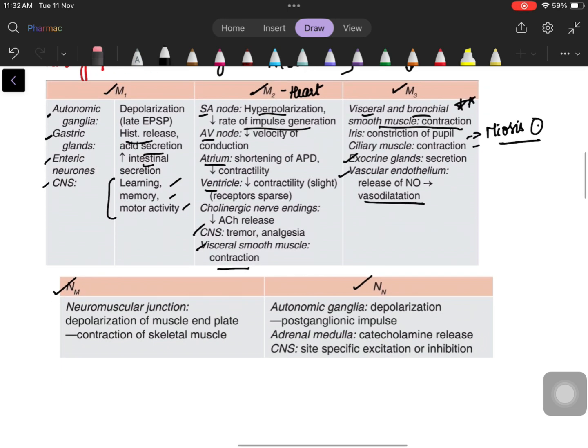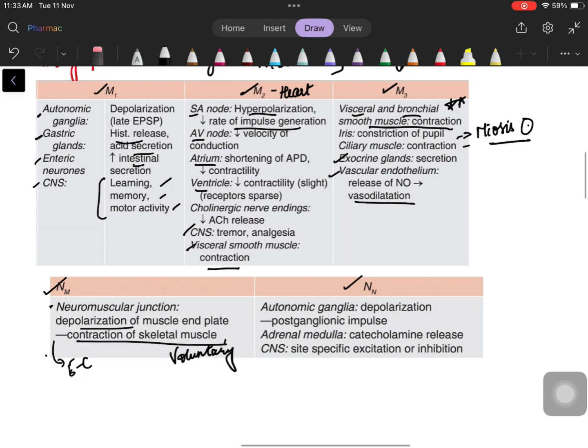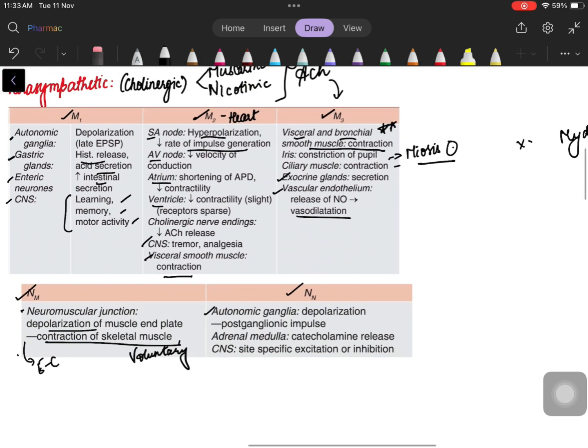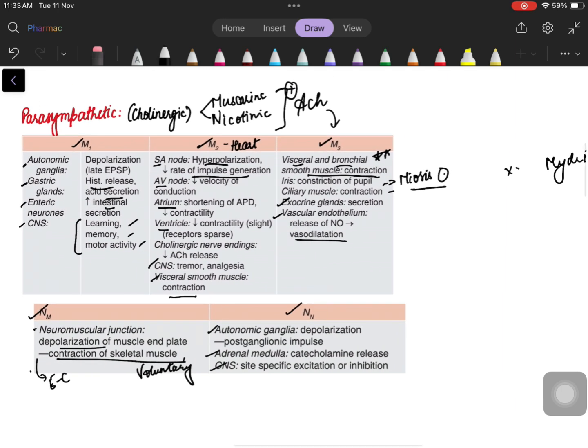Coming to the nicotinic receptors, on the neuromuscular junction, it causes depolarization and contraction of skeletal muscle. Please note, this is skeletal muscle, your voluntary muscle, not smooth muscle. Every single voluntary muscle that you contract, it happens because of acetylcholine. If you remember EC coupling, this is the E part of it, that is excitation. And N sub N, there are some vague functions like autonomic ganglia, adrenal medulla and CNS. But this is the basic what you need to know about the receptors.